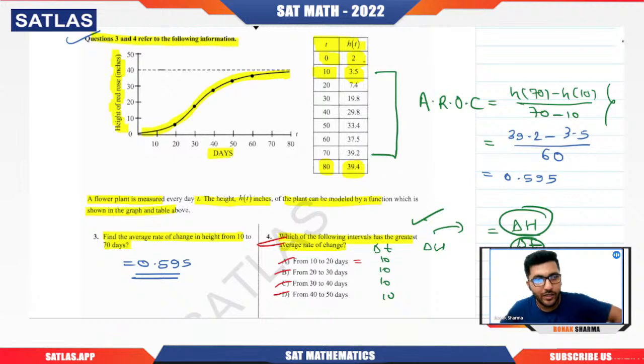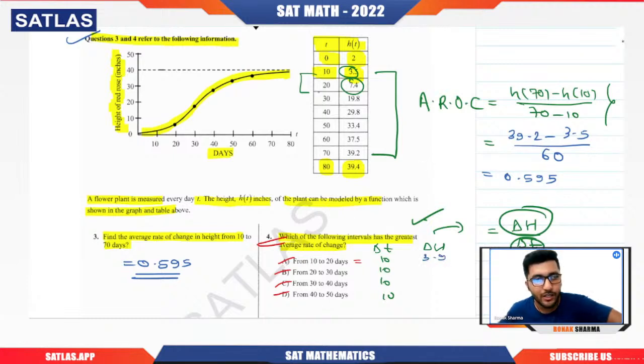From 10 to 20, we calculate the difference in height: 7.4 minus 3.5, that will be 3.9.